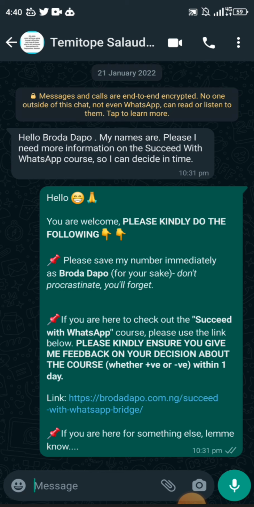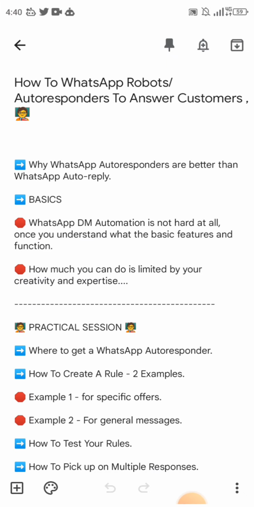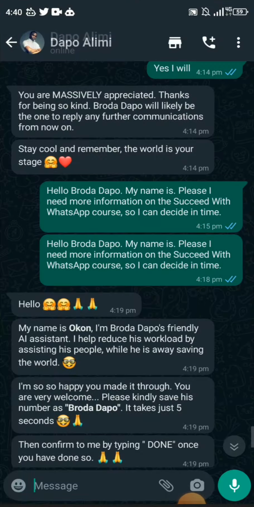But you want something that feels like a human being is talking to you. For the most part, yes, people may know that this is a robot, but they want that conversation to at least have some natural touch. And these are the two reasons why WhatsApp autoresponders are better than WhatsApp auto reply. So as much as possible, as quickly as possible, you want to make the shift over to using a WhatsApp autoresponder. I mean, take a look at this, for example.